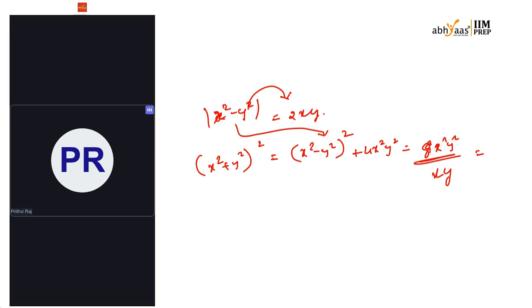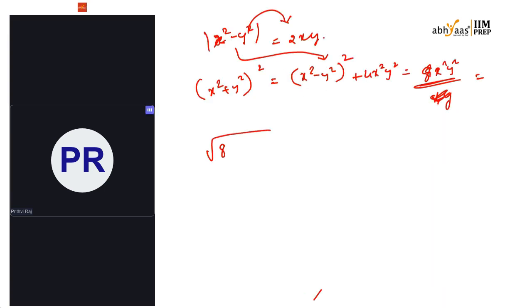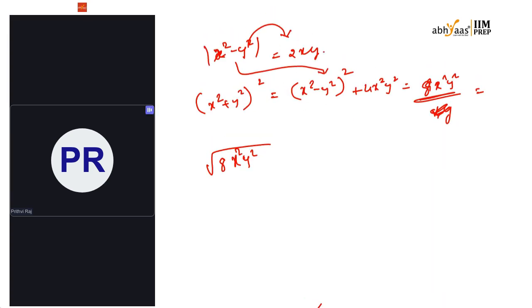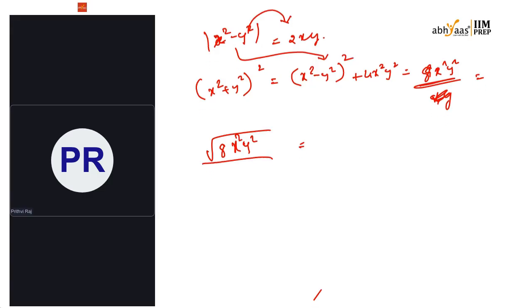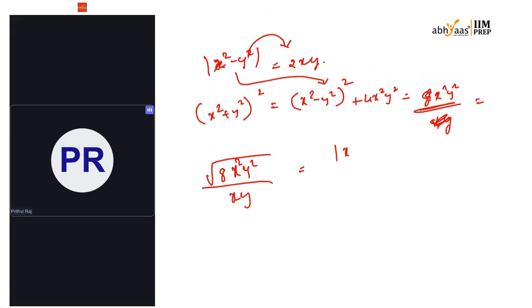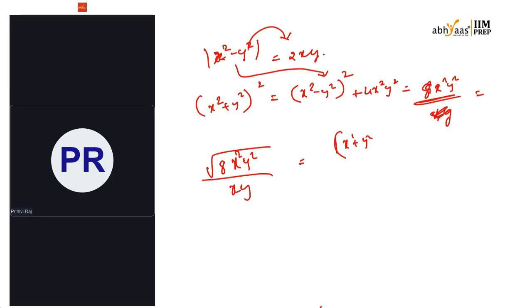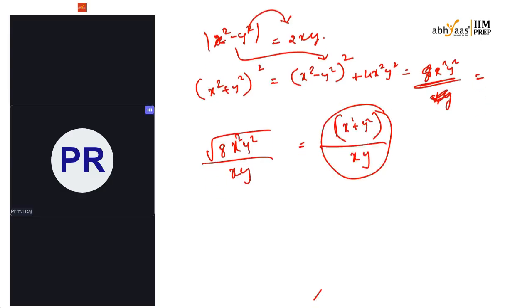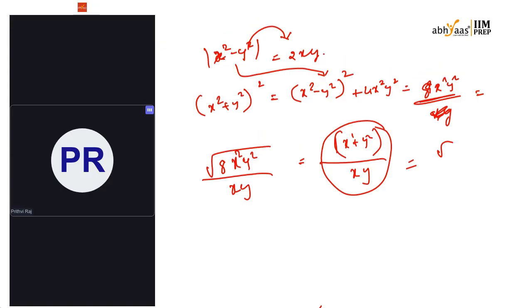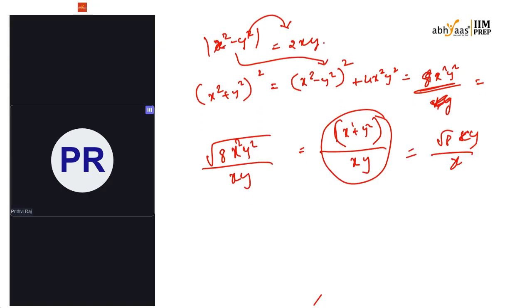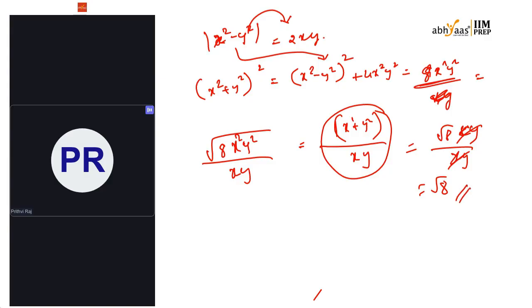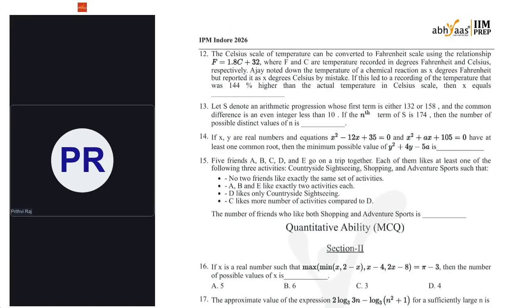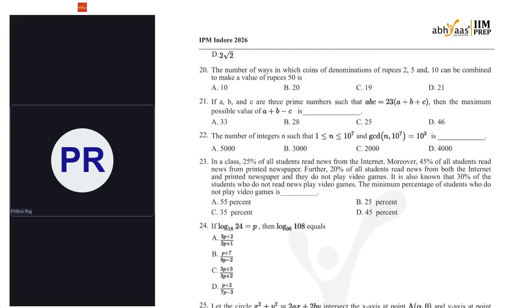Sorry, the whole thing is root over 8x square y square, and divided by xy is mod of x square plus y square by xy. That was the question, right? So from this I'll get root 8xy divided by xy. This gets cancelled, so root 8 is the answer, 2 root 2 is the answer. Yes, option D.